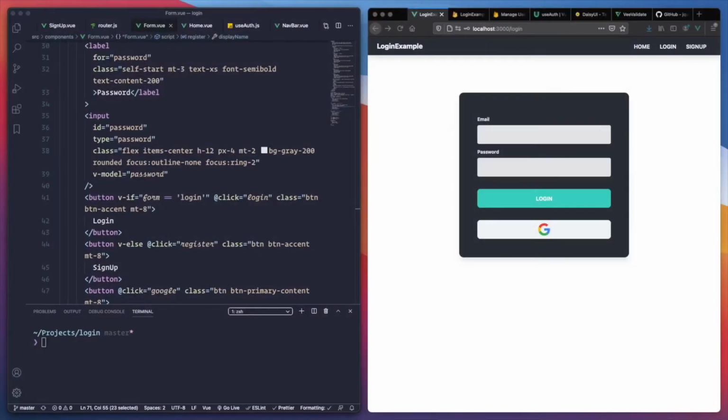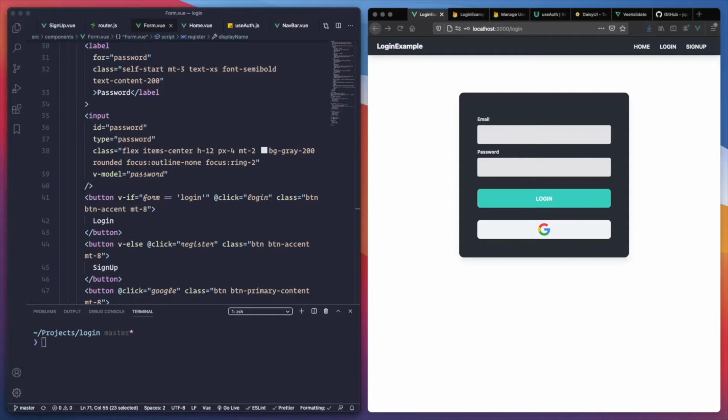Hello everybody. In this video we're going to continue working on a login example, and what I want to do is add a couple of things that we are missing. Some kind of error message when something goes bad, and I would also like to do the form validation. That's something really important. We are not validating anything here, so we need to start learning that kind of thing too. So let's get started.